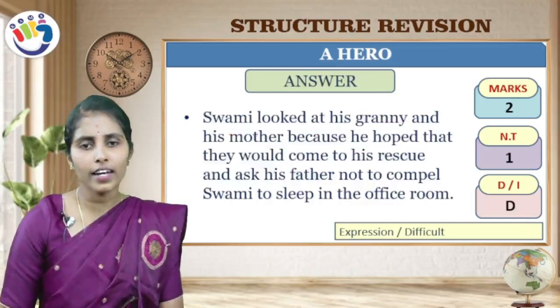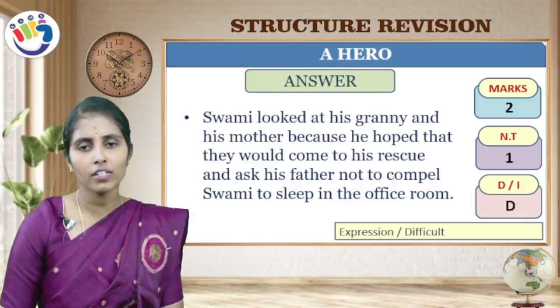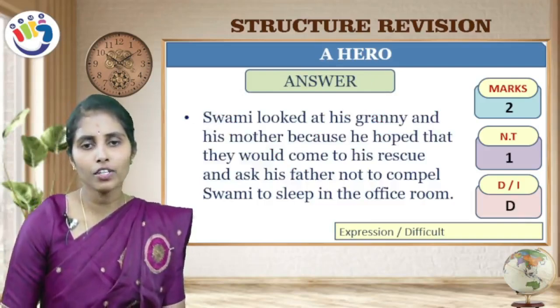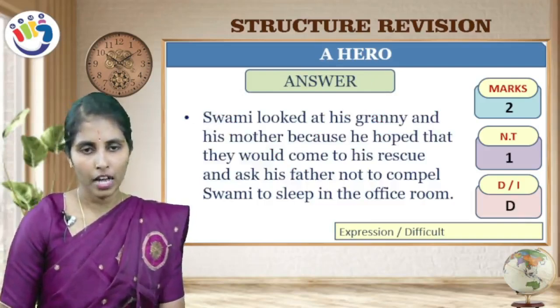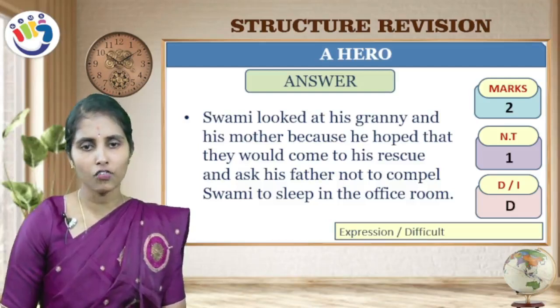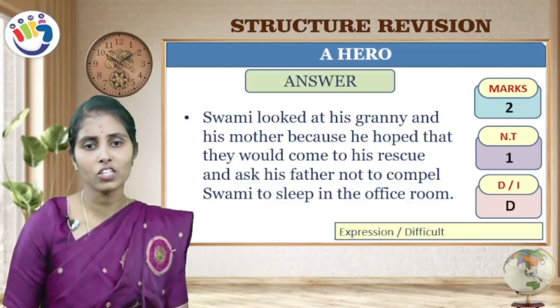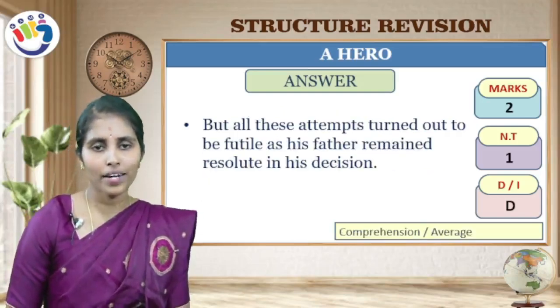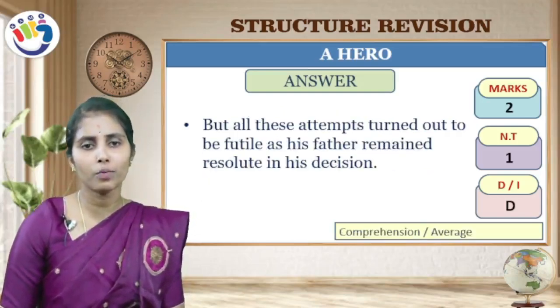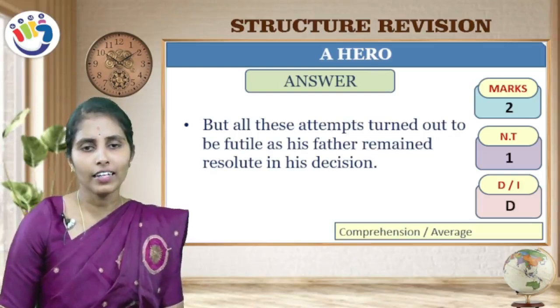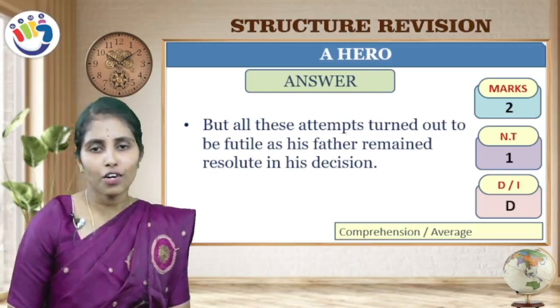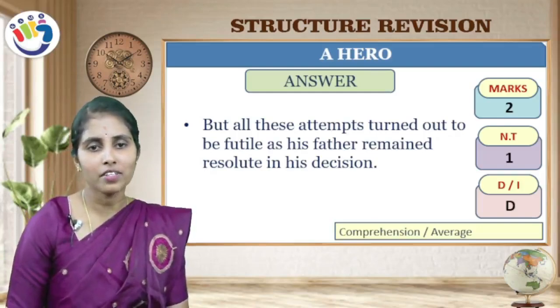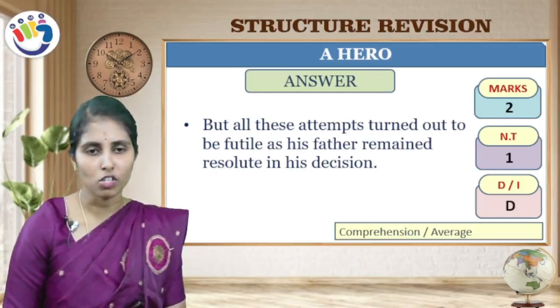Swami looked at his granny and his mother because he hoped that they would come to his rescue and ask his father not to compel Swami to sleep in the office room. But all these attempts turn out to be futile as his father remained resolute in his decision.